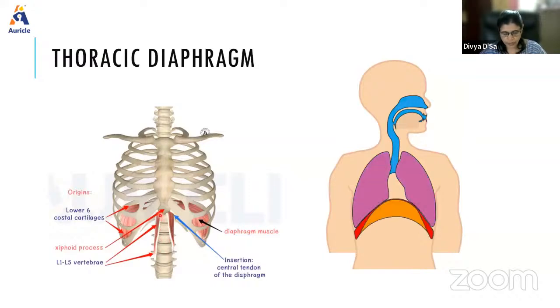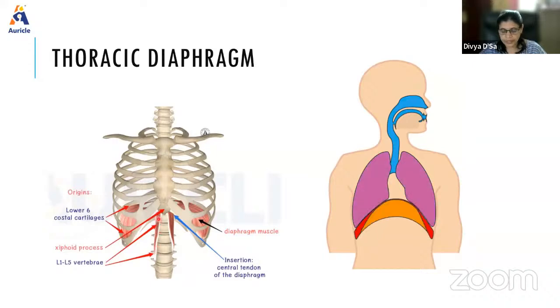It arises from the front of the bodies, as well as from the intervertebral discs, of the upper 3 lumbar vertebrae. The left crus arises from the bodies and the discs of the upper 2 lumbar vertebrae. It comes only from the upper 2, whereas the right comes from the upper 3 lumbar vertebrae.